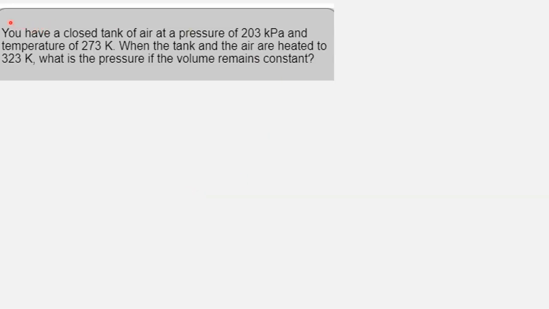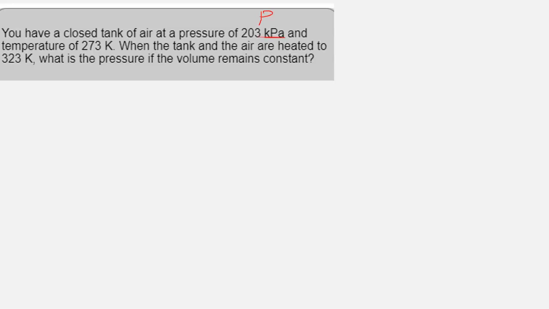Gay-Lussac equation or problem. You have a closed tank of air at a pressure of 203 kilopascal and a temperature of 273 Kelvin. When the tank and the air are heated to 323 Kelvin, what is the pressure if the volume remains constant? So let's write down what we've been given. And I know that I have a pressure right here because it's in kilopascal.